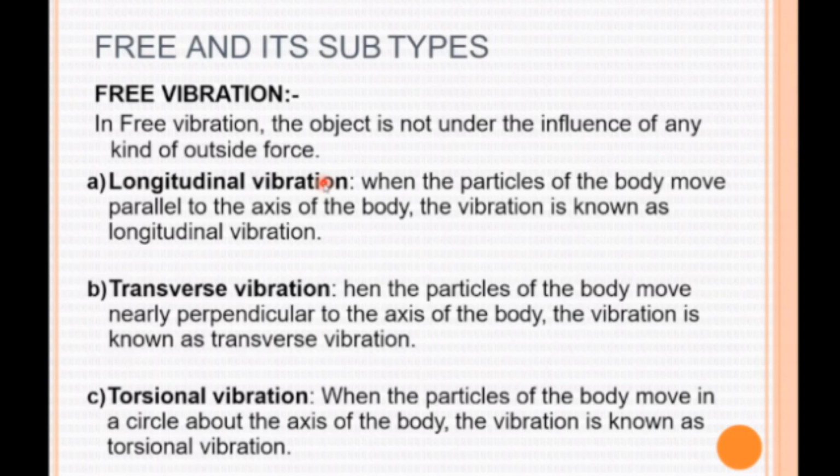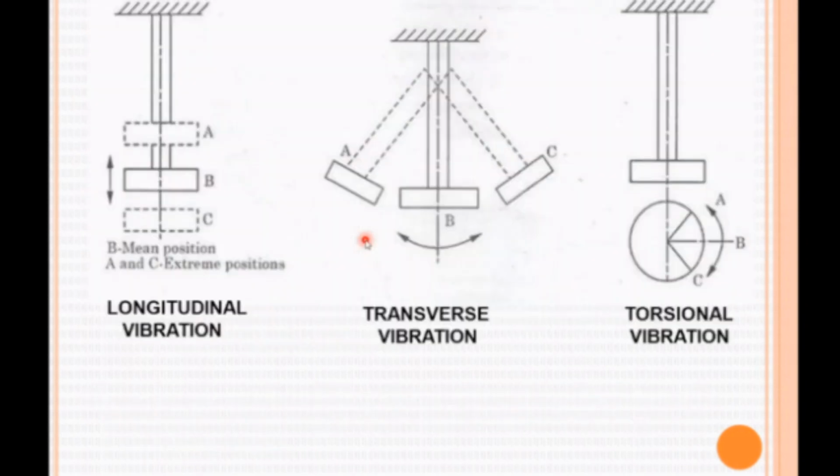Most widely, free vibrations are classified into three: one is longitudinal vibration, another is transverse vibration, and the third is torsional vibration. Now we are going to see what is meant by longitudinal vibration. In this figure, from the left side, the first one shows longitudinal vibration.